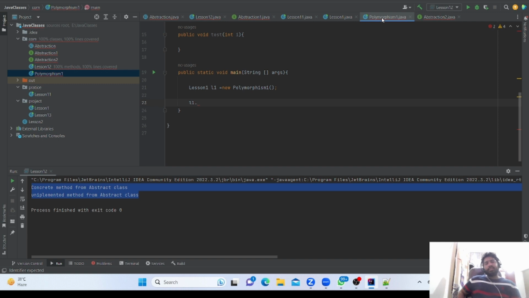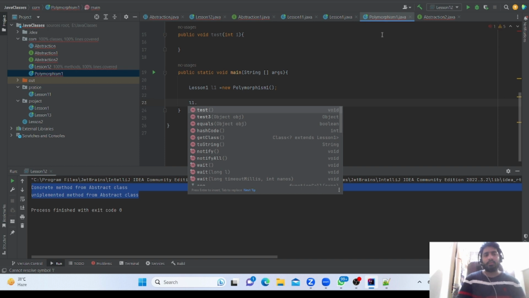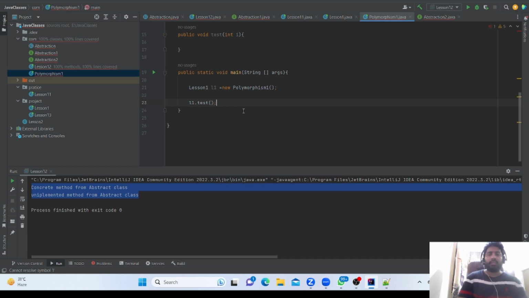In that scenario it will not override. Now I make it public. Now we see L1 dot test, we are able to see.